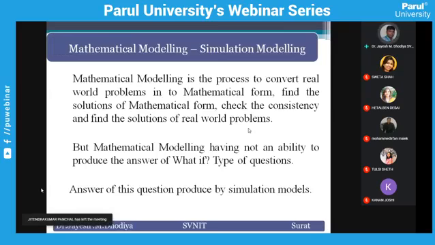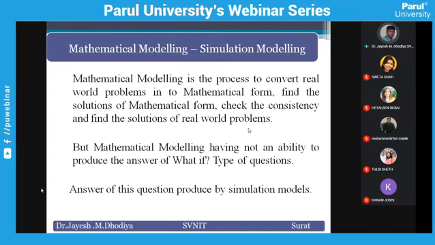A mathematical model does not give you a solution to what-if type questions. There is one real-world situation, we convert that real-world situation into mathematics, and we find its solution. But suppose there is some change in the physical model, or some change in the situation.